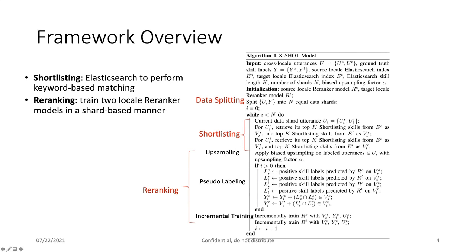And then we train the re-ranker model using the augmented data. And the last step is the incremental training. We use the previously trained model from the previous shard as the initialization of the next shard's DNN re-ranker model training.